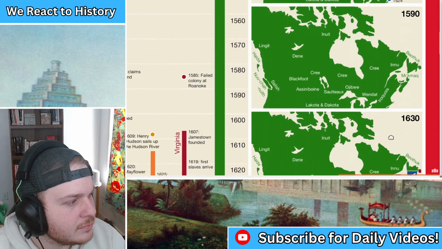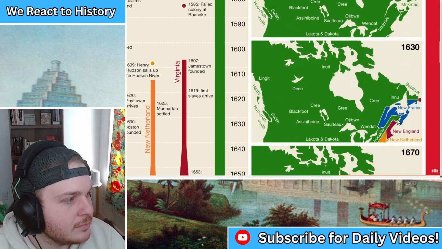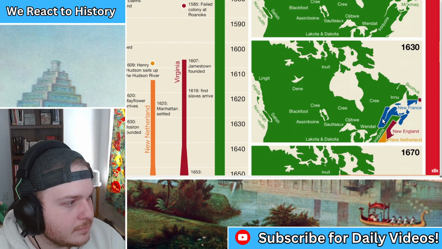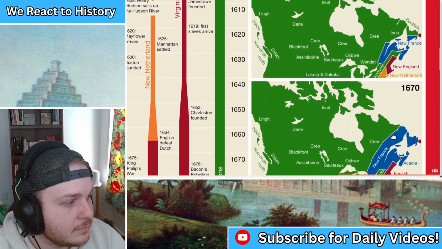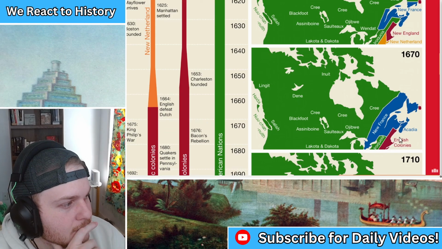But by 1630, things had changed. The English had settlements near Boston, but also in Newfoundland. The French established the city of Quebec and soon thereafter Montreal. They called this area New France. But they also established a settlement called Port Royal in what is now Nova Scotia. This area eventually became known as Acadia. So by 1670, you had the French in what is now Canada and the English mostly in what is now the United States.